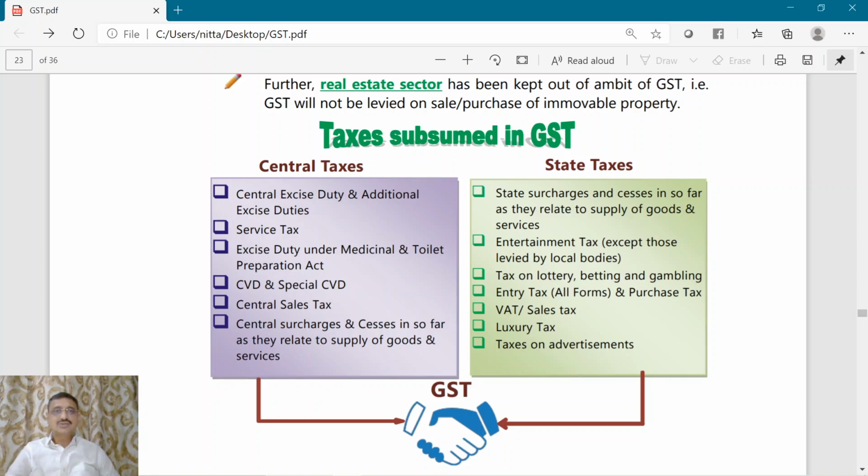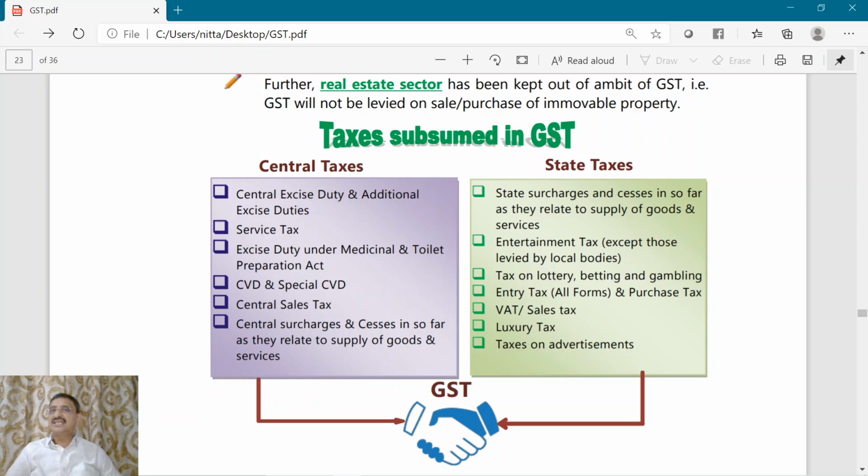The central taxes which were subsumed include central excise duty, additional excise duty, service tax, excise duty under Medical and Toilet Preparations Act, countervailing duties and special countervailing duties, central sales tax, central surcharge and cesses insofar as they relate to supply of goods and services.